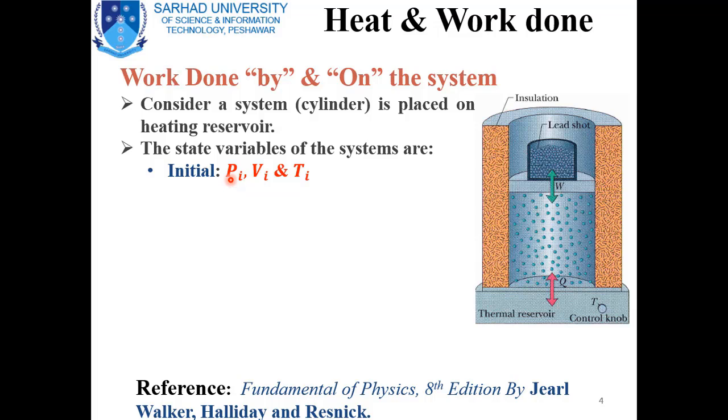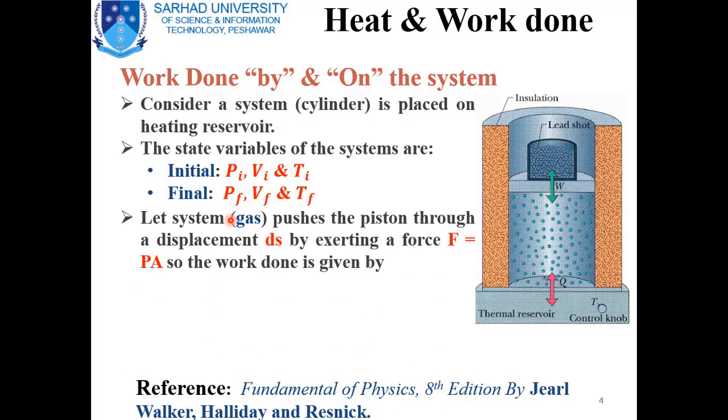So Pi represents the initial pressure of the system, Vi is the initial volume, and Ti represents the initial temperature of the system. When heat is added or taken from the system, then the state of the system will change, and we will represent it by the final state Pf, Vf and Tf.